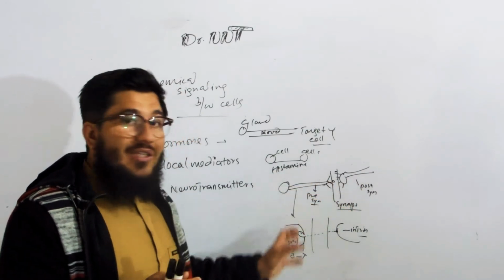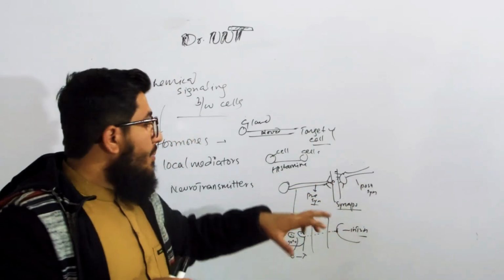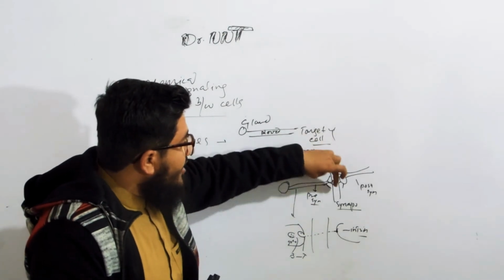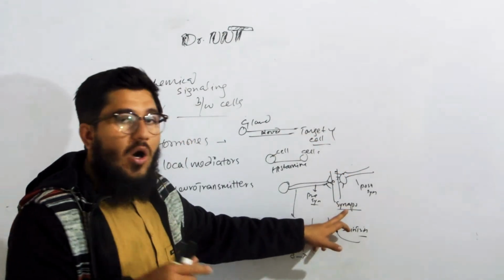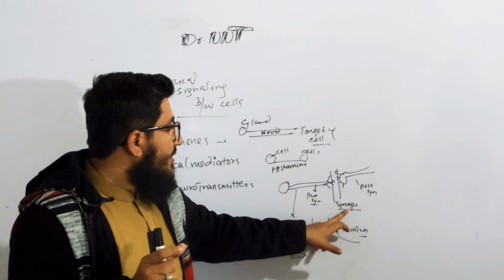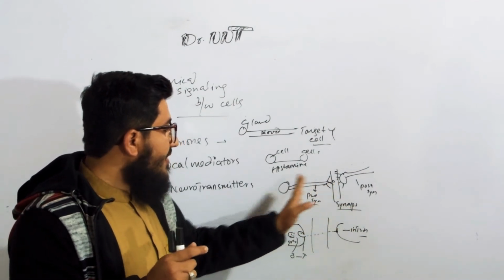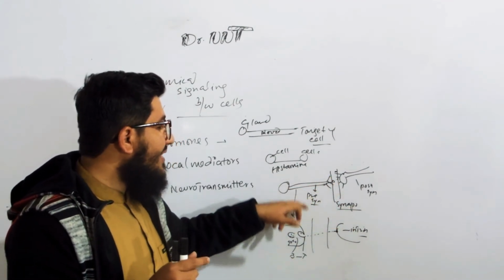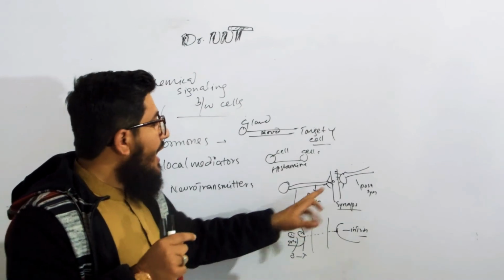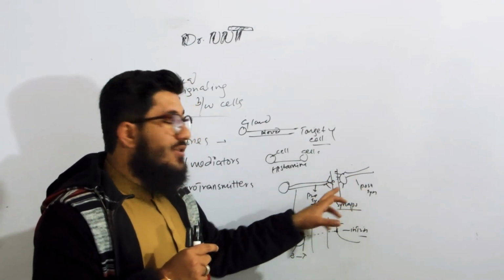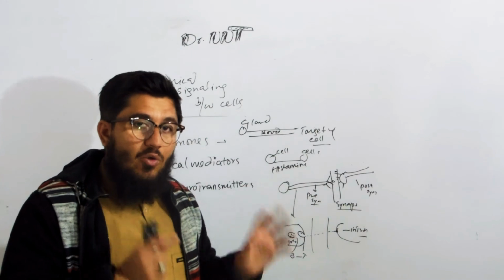Why are they called presynaptic and postsynaptic? Because between the neurons there is a space known as the synapse or synaptic cleft. The neuron that is before this space is known as the presynaptic neuron. Pre means before, and the neuron that is after the synapse is given the name postsynaptic neuron.